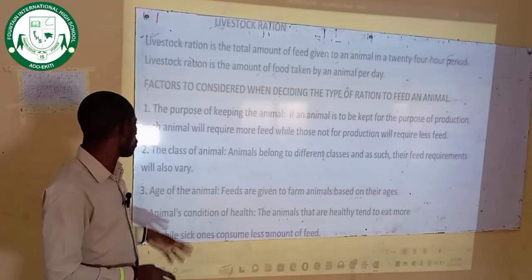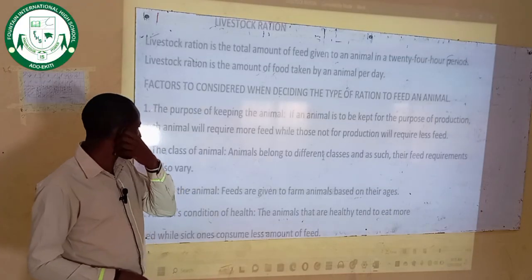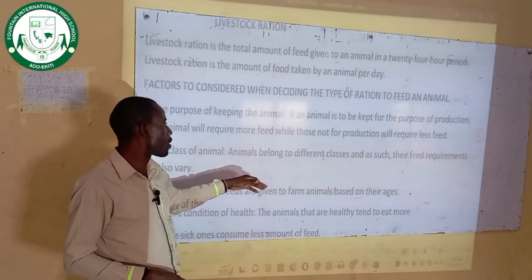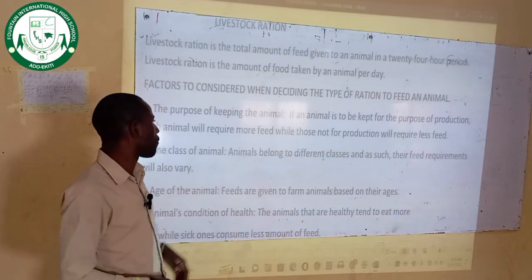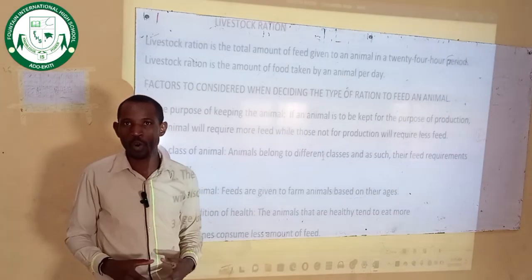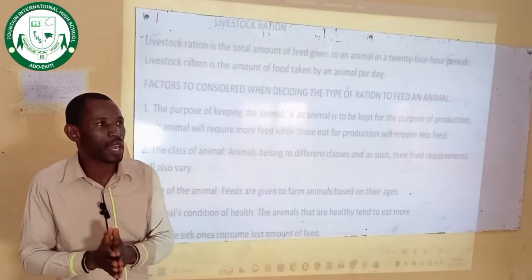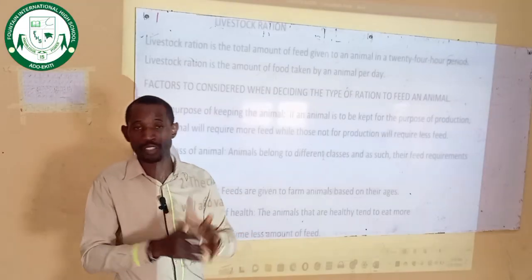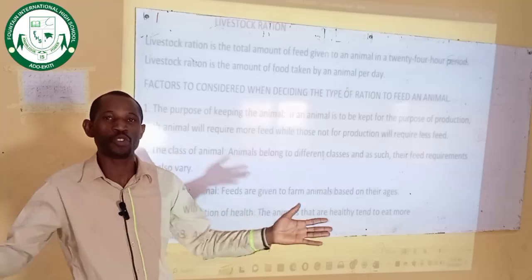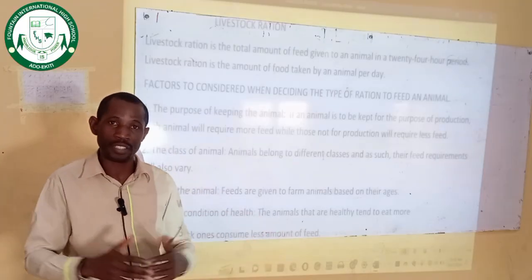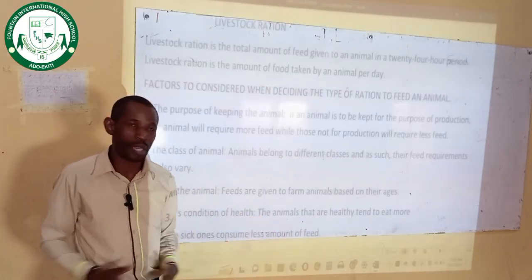Take note of that. Two, the class of animals. Animals belong to different classes, and as such, their feed requirement also varies. For this, you have ruminant animals that have a stomach compartment, and you have monogastric animals, that is, non-ruminant animals. So the feed requirement for these animals differs. Why? Because of the class they belong to.